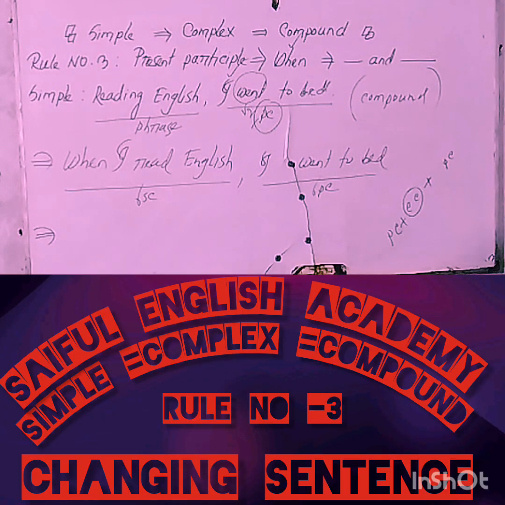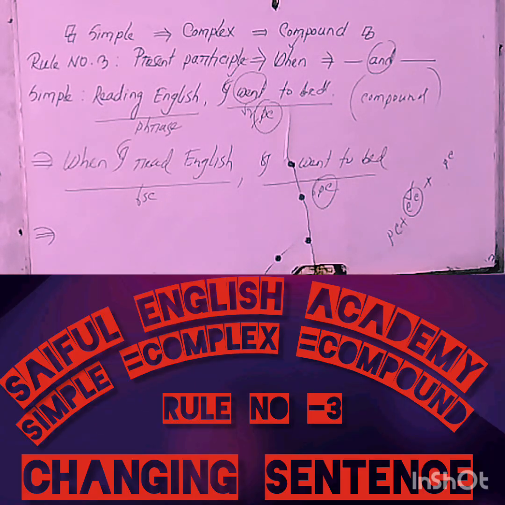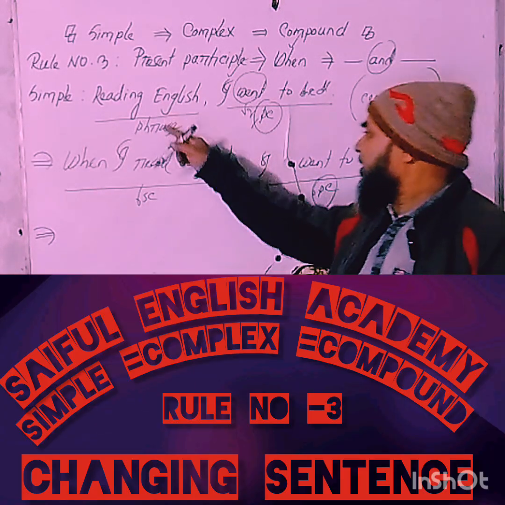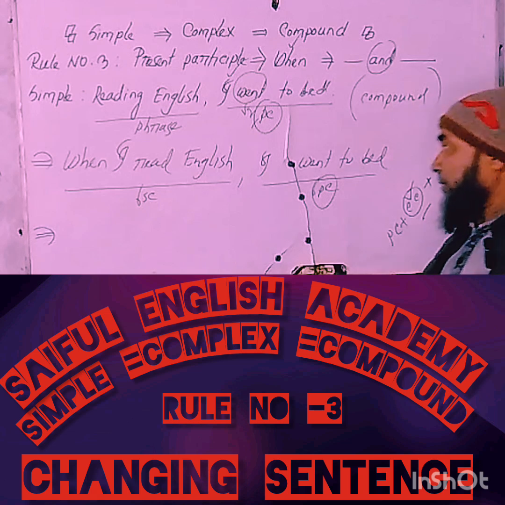So, we already have a principal clause, and you'll have to use a coordinating conjunction in the middle of the statement, and change this phrase into a principal clause. I hope that you have understood clearly.